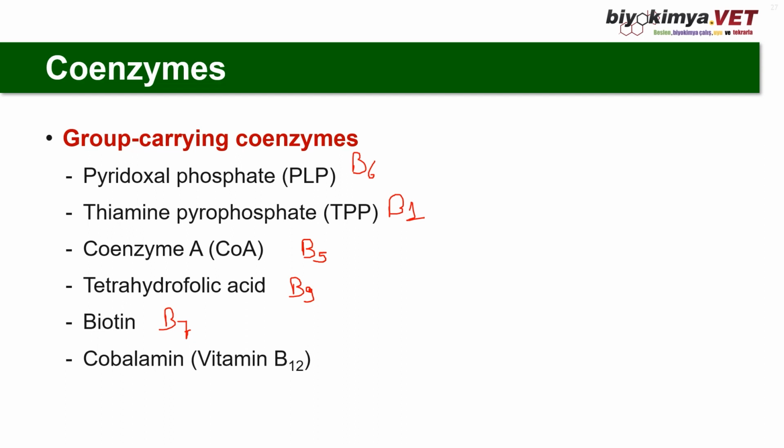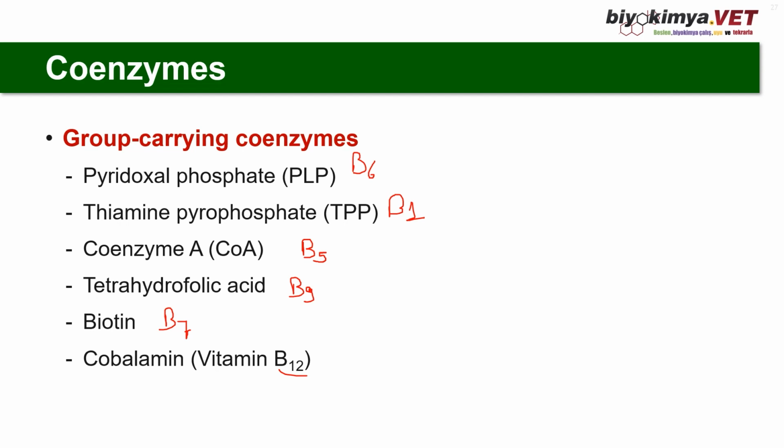Cobalamin, the vitamin B12, has different coenzyme forms, such as methylcobalamin, hydroxycobalamin, and adenosylcobalamin. Methylcobalamin is important in the transfer of methyl groups, that's in one carbon metabolism, and adenosylcobalamin is important in fatty acid metabolism, especially in propionic acid metabolism.